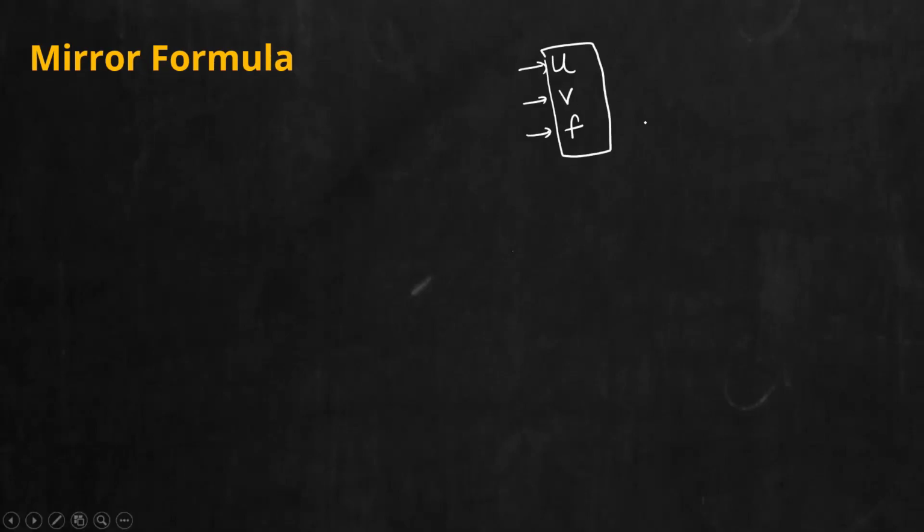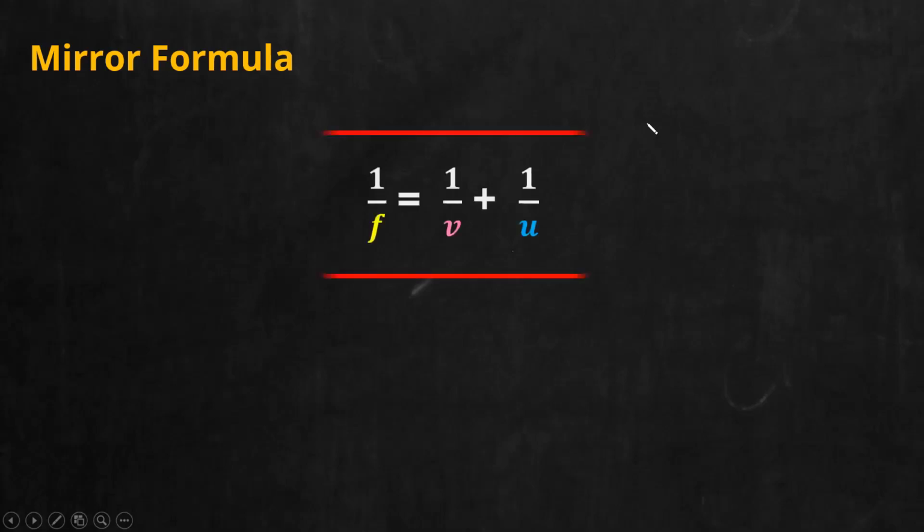In your notebook, give the heading mirror formula. Then write down: it is a relationship between U, V, and F. What is U? Object distance. What is V? Image distance. What is F? Focal length. The formula goes like this. Put it in a box. Write it down. Put it in a box. 1 by F is equal to the sum of 1 by V and 1 by U, or 1 by V plus 1 by U is equal to 1 by F.